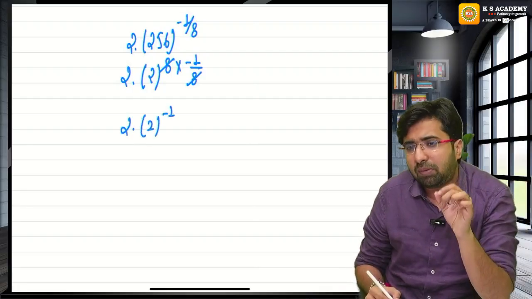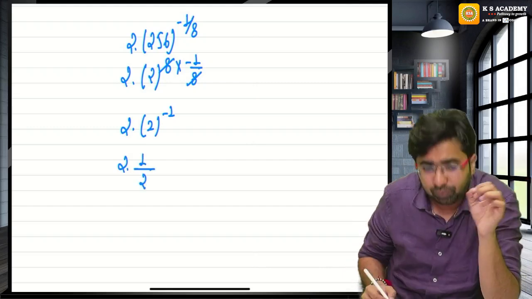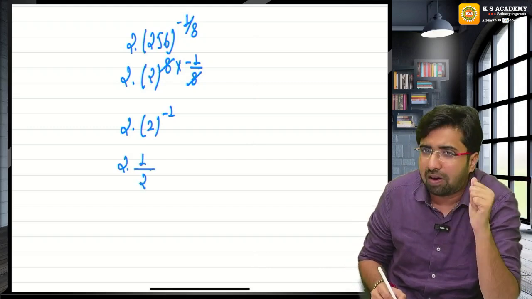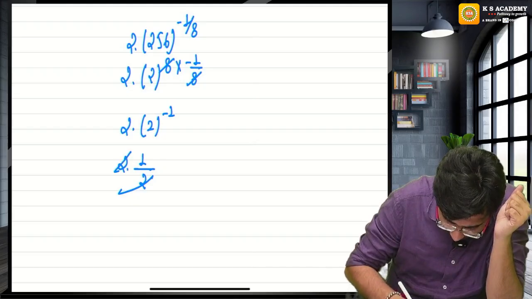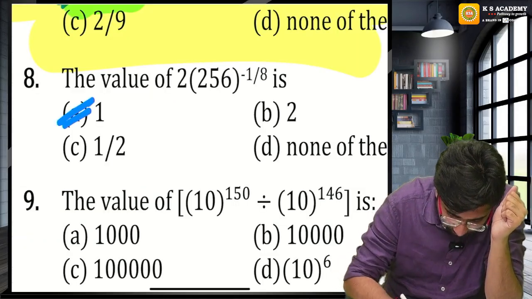Minus power means reciprocal. So this is 2, and this is 1 upon 2. Whenever you take the reciprocal, the sign of the power will change. The 2 will cancel and the answer will be 1.